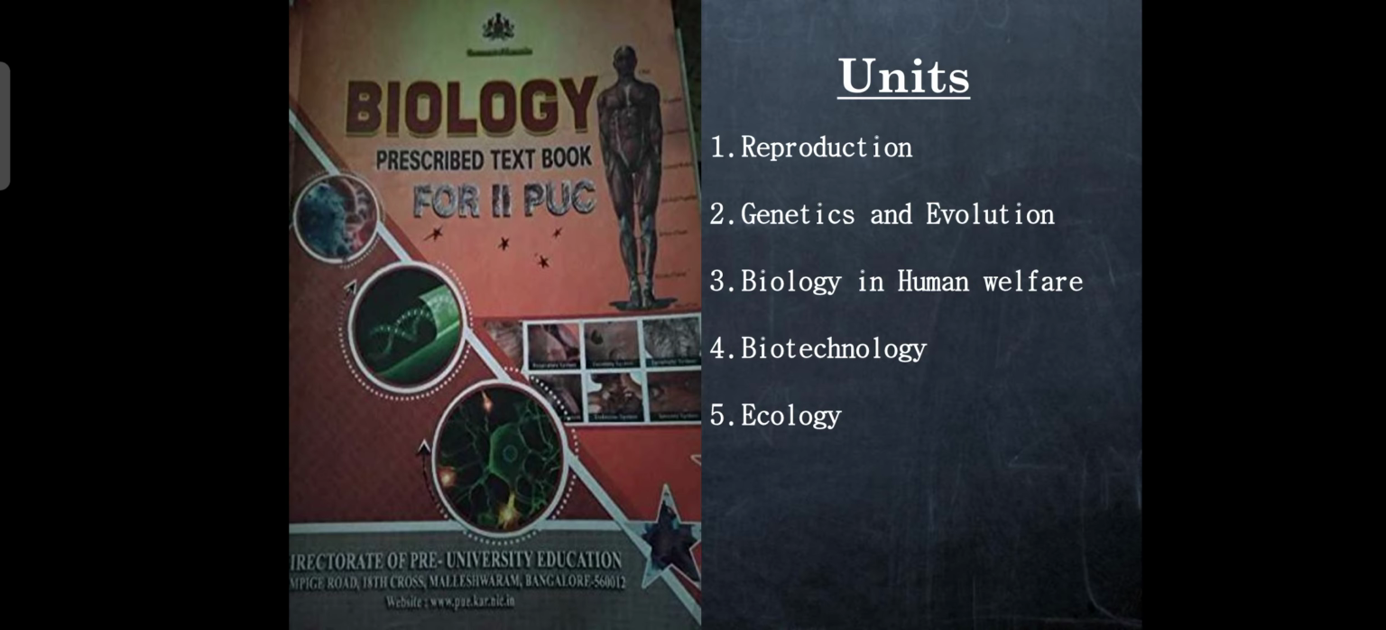Now, as I told earlier, in the second PUC we have around 5 units. The first unit is called reproduction. The second unit is called genetics and evolution. The third unit is called biology in human welfare. The fourth unit is called ecology.